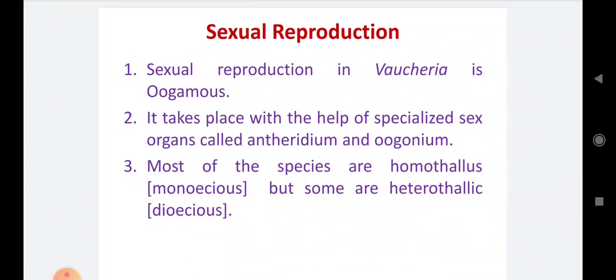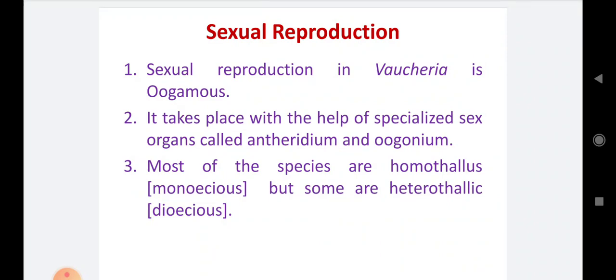Then sexual reproduction. Sexual reproduction in Vaucheria is oogamous. Oogamous is the advanced sexual reproduction in cryptogams, in which the male gamete is motile and the female gamete is non-motile. Fusion between a male motile and a female non-motile gamete is nothing but the oogamous type of sexual reproduction. Number 2, it takes place with the help of specialized sex organs called antheridium and oogonium. Antheridium is the male reproductive organ, and oogonium is the female reproductive organ.